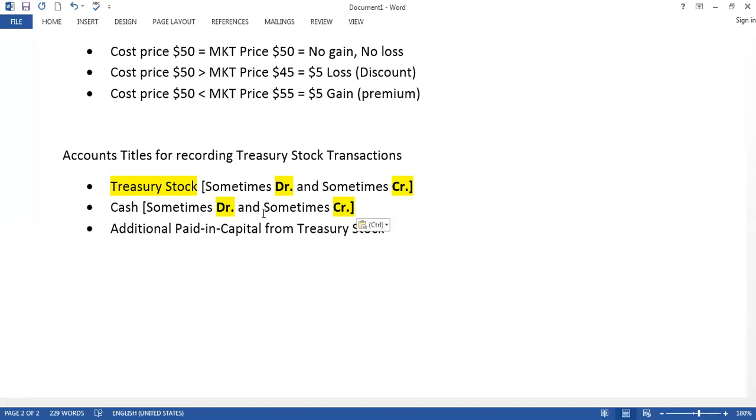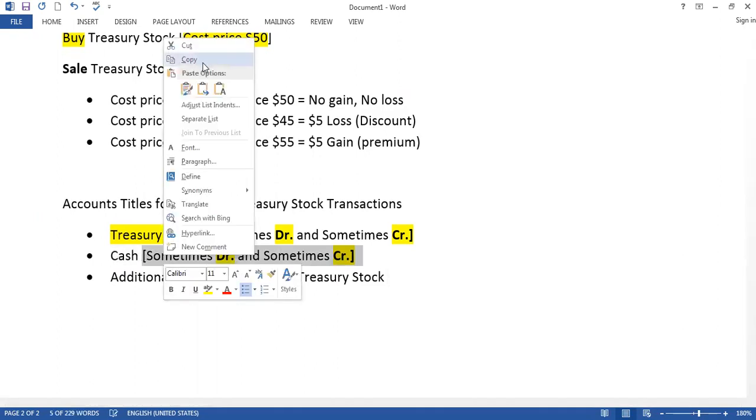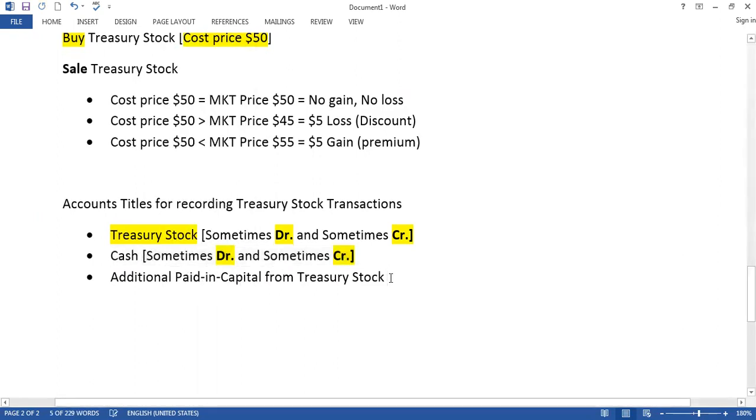Do you know when you receive cash, debit or credit? Debit, yes. And when you pay cash, it is credit, right? So again, cash is sometimes debit, sometimes credit. Then additional paid in capital is also sometimes debit and sometimes credit. When it is debit, can you guess when it is debit?